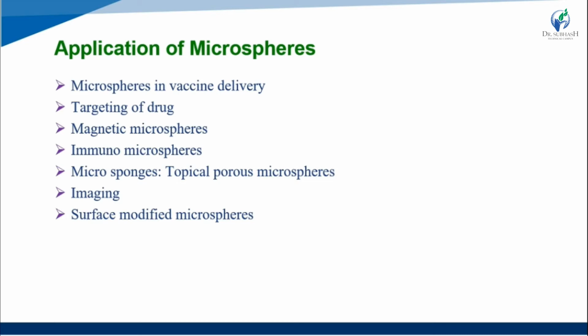Then drug loading and targeting of the drug, magnetic microspheres, immunomicrospheres, microsponges like topical porous microspheres, imaging, and surface modified microspheres, which are also included in modified microspheres.